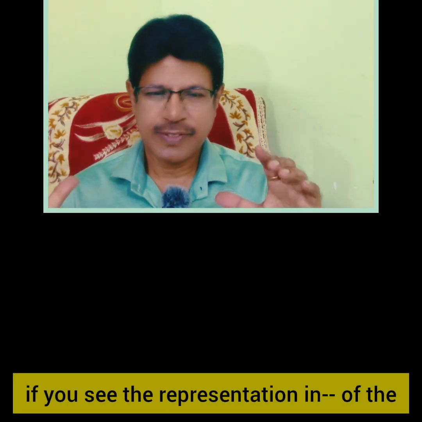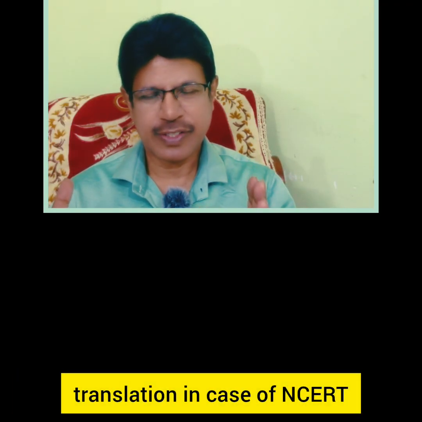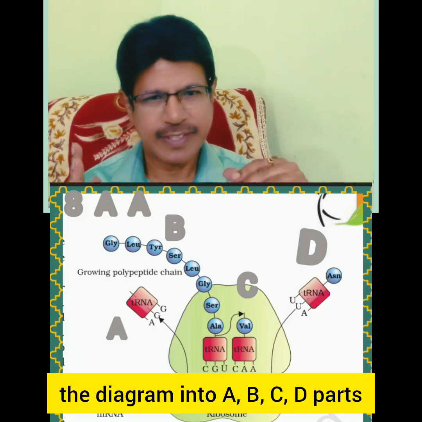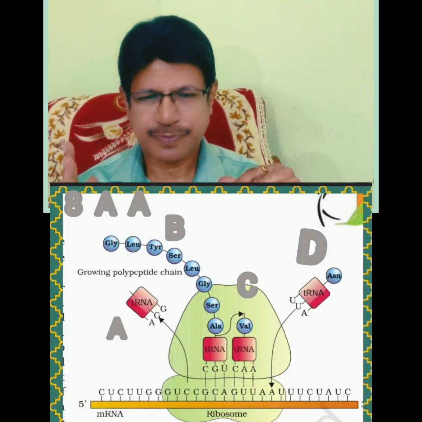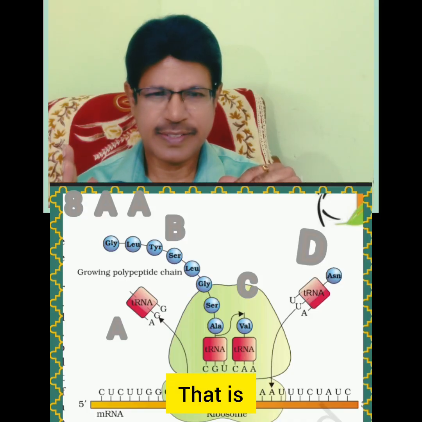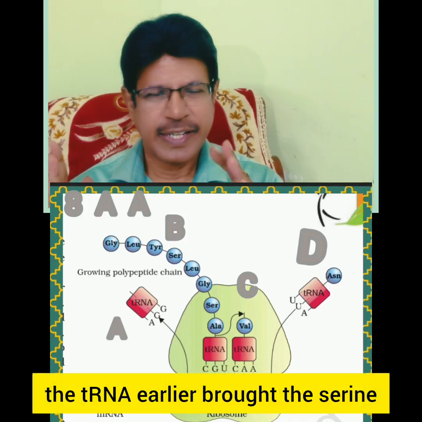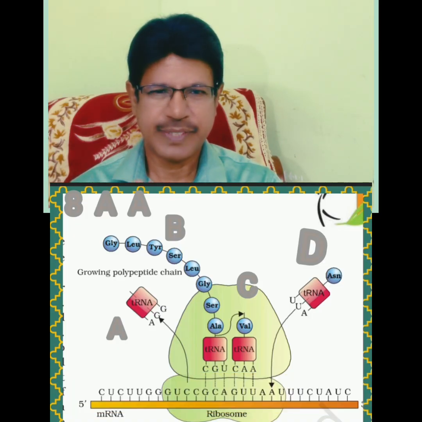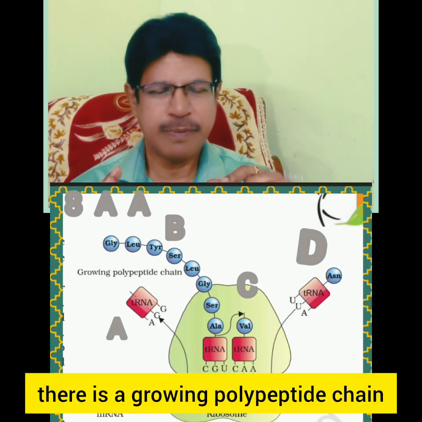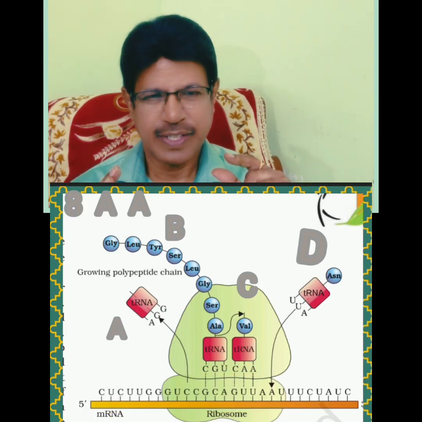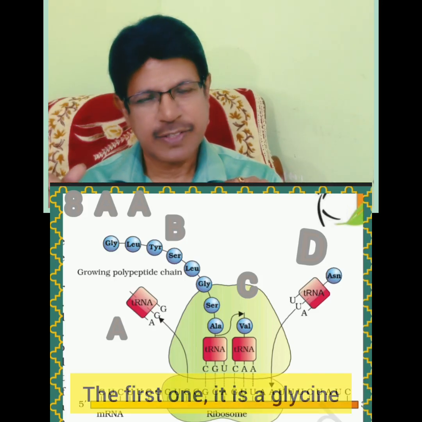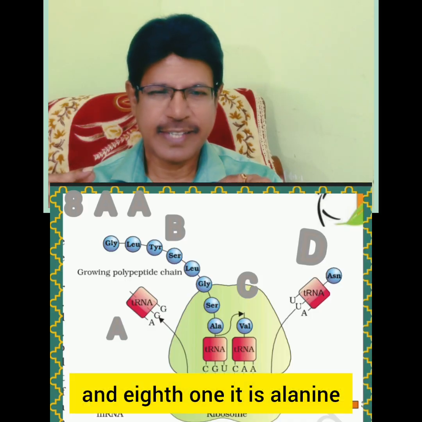Next. If you see the representation of translation in NCERT, divide the diagram into A, B, C, D parts. In the first part, A, the tRNA that earlier brought the serine is making its exit from the ribosome. In B, there is a growing polypeptide chain, that is an octapeptide, having 8 amino acids and 7 peptide bonds. The first one is glycine and the eighth one is alanine.